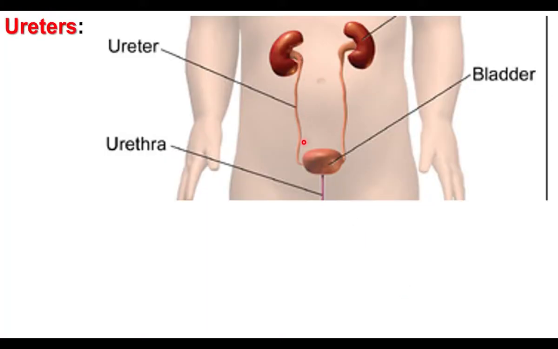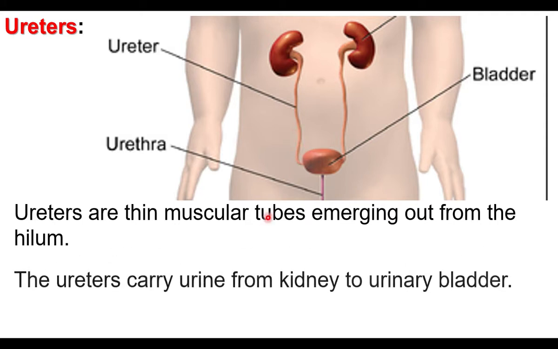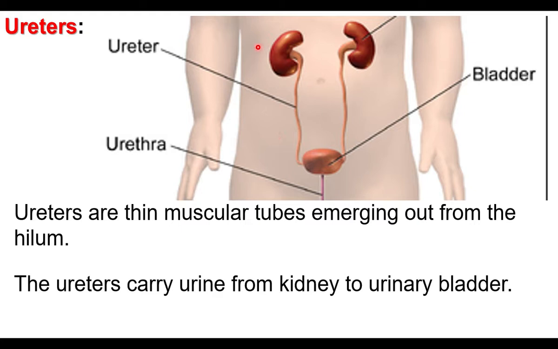Ureters are muscular tubes. The thickness of a ureter is similar to the thickness of a pencil. Ureters are thin muscular tubes emerging out of the hilum of the kidneys. They carry urine from the kidney to the urinary bladder. The urinary bladder temporarily stores the urine, and the urine is sent out of the body through the urethra.